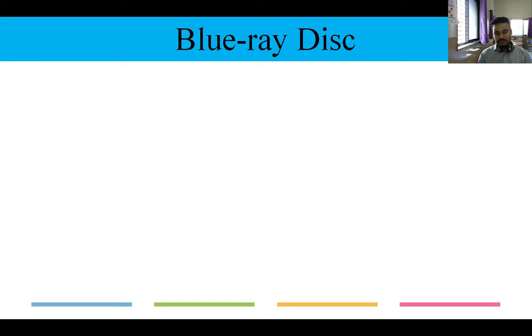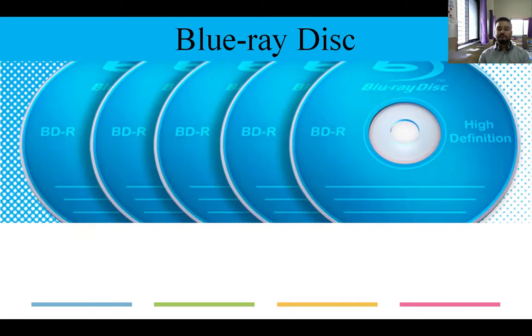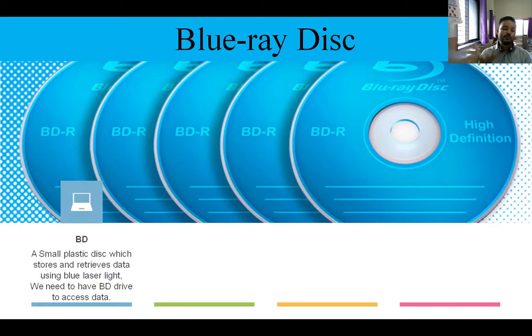Now, the eldest member of this family, that is Blu-ray disc. It is also a small disk, which stores and retrieves high definition data. But for reading this, we need a Blu-ray drive. Blu-ray drive means one which has a blue laser head. Using the blue laser, the data of this Blu-ray disc will be read.